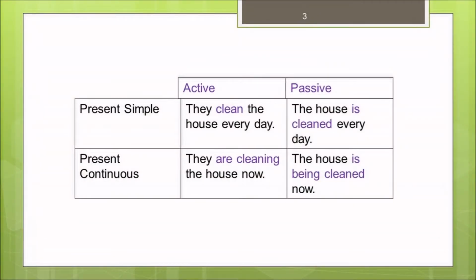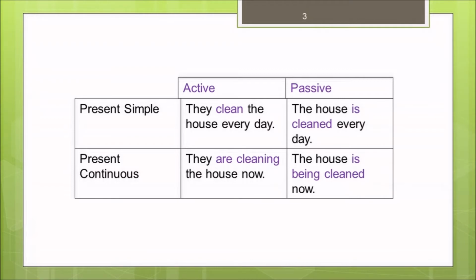Here we have sentences in present simple and present continuous. In active, they clean the house every day. When we change the sentence into passive, we say, the house is cleaned every day. Because, as I mentioned earlier, we should use the verb to be in the appropriate tense and the main verb in past participle.